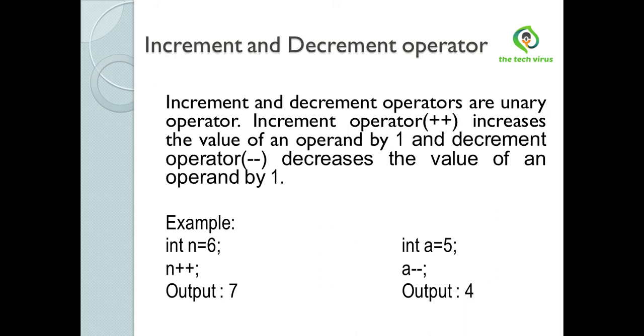Now see the example of increment and decrement operators. Here we have assigned 6 to n and increased n by 1, so the output is 7. But here we have assigned 5 to a and decreased it by 1, so the output is 4 here.